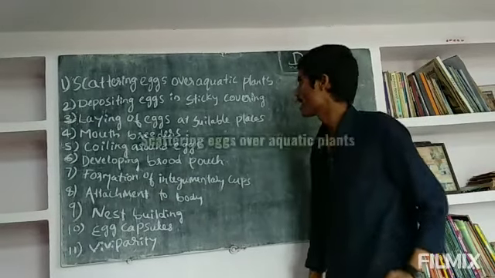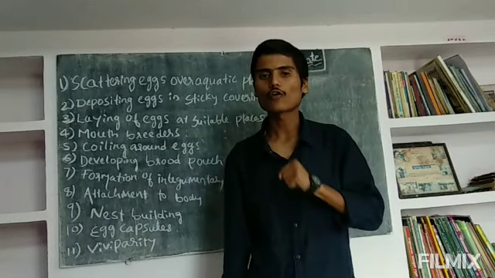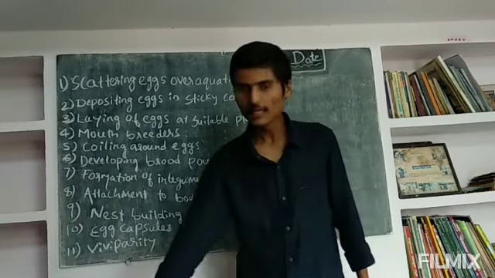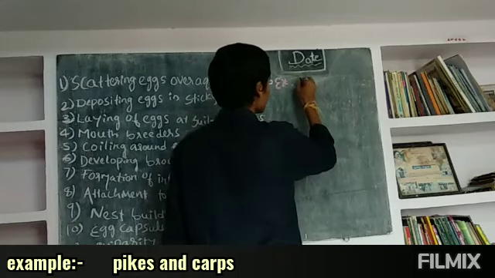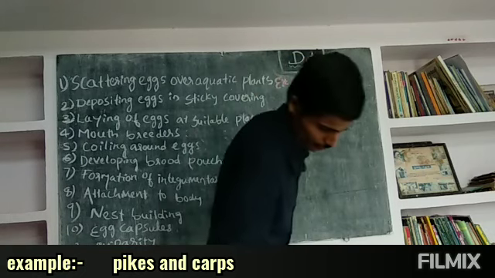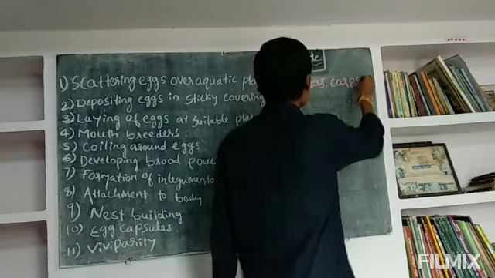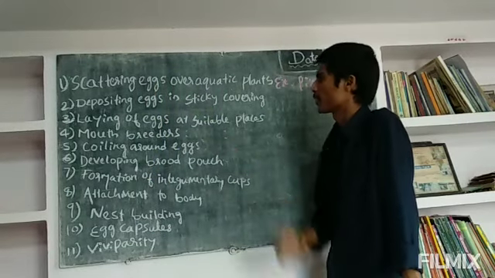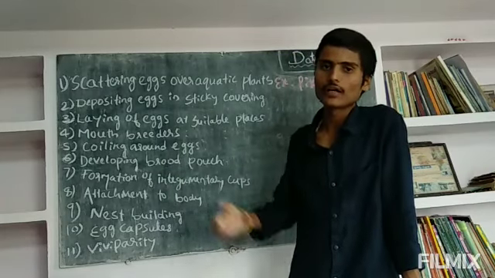What is scattering eggs over aquatic plants? It means the fishes scatter their eggs over aquatic plants, to which they attach. Pikes and carps are examples of scattering eggs over aquatic plants.